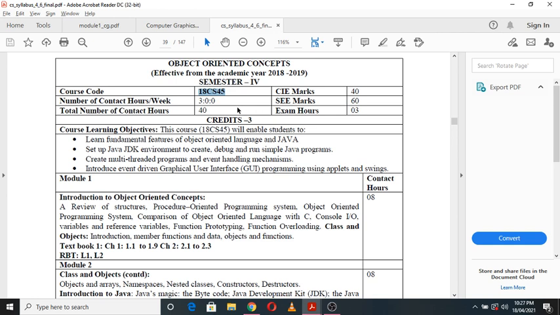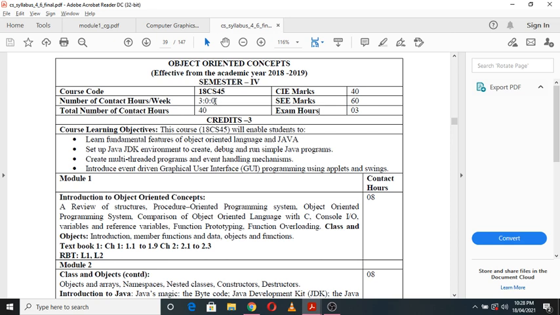And already we have experience through the exam pattern and all. So in total this subject is of 100 marks, right? In that, 40 marks is for your internals, that is CIE marks, and 60 marks is for your external examination, right? So with respect to this subject, today let me introduce the objectives of this particular subject, and briefly I will introduce the syllabus also, right?